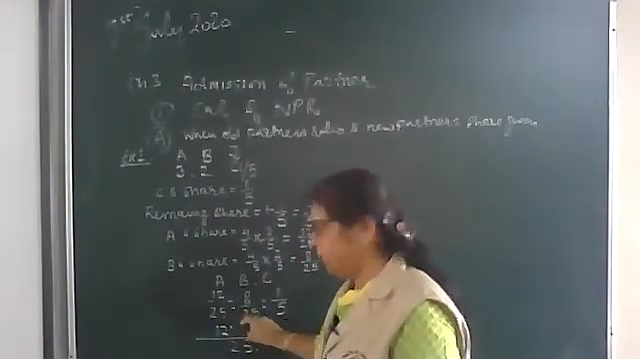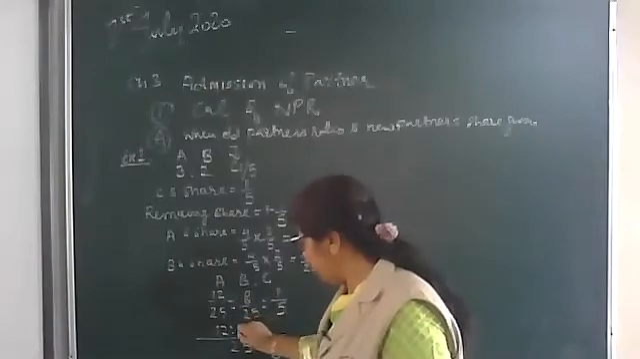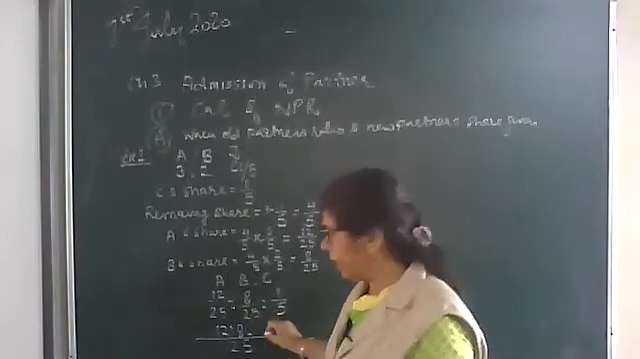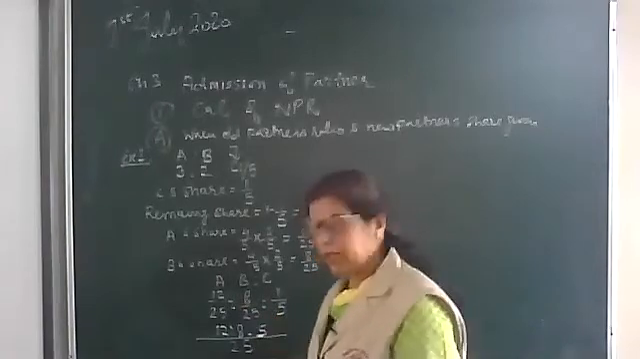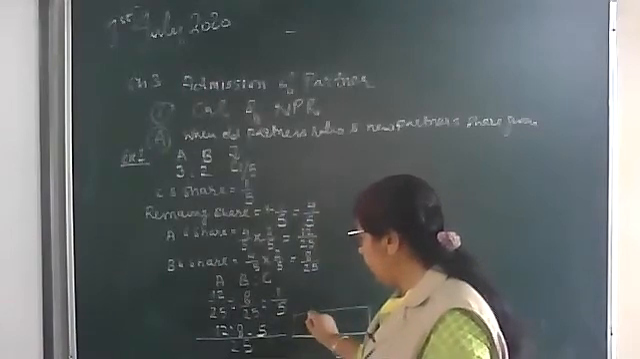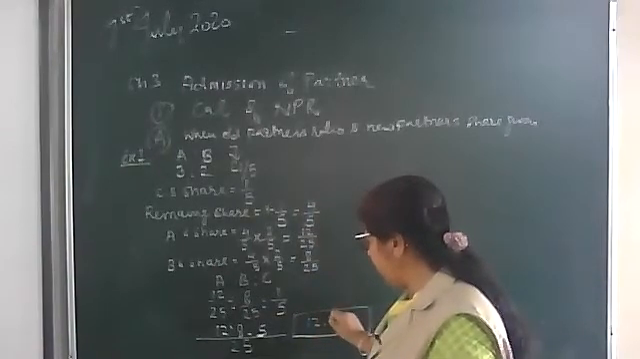25 divided by 25, so 8. And 25 divided by 5, so that will be 5. So our final answer is 12:8:5.